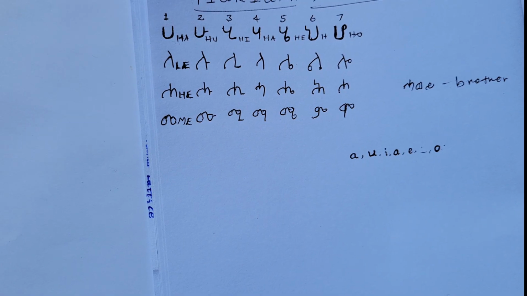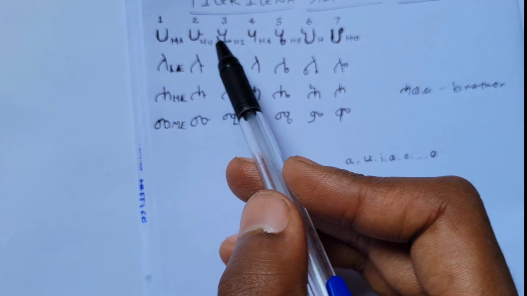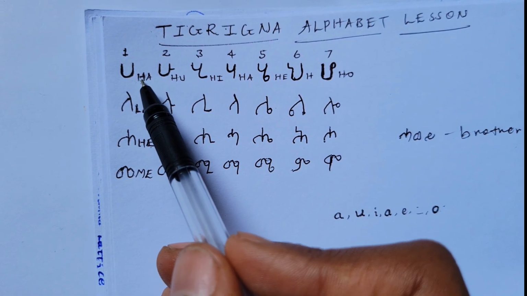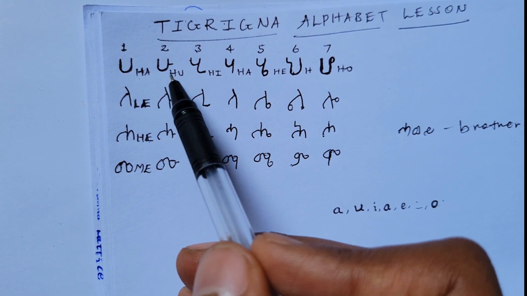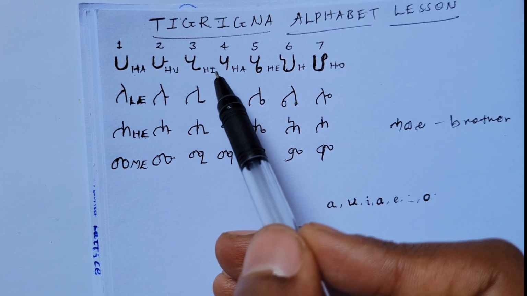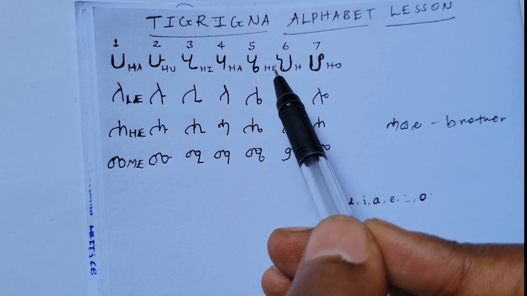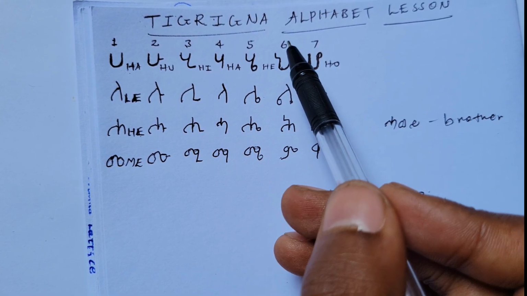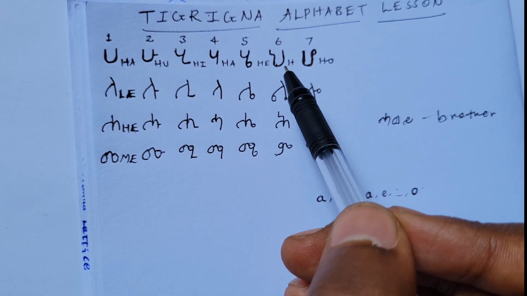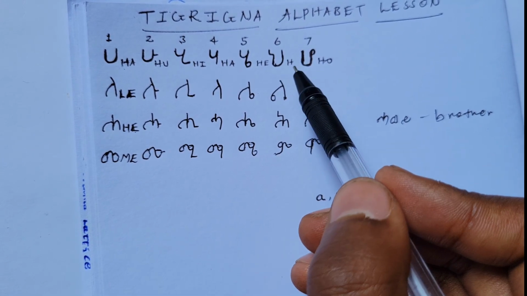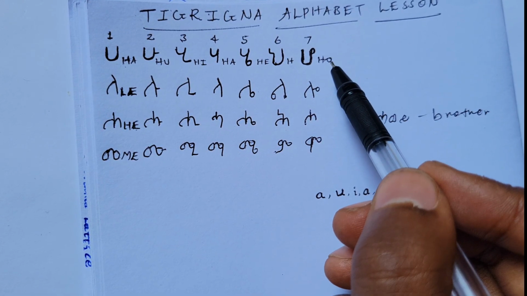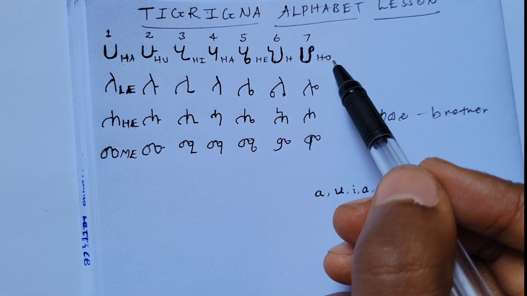As with the first alphabet, ha, hu, hi, ha, he, ho, we write the H consonant in English. To each H consonant we add vowels like the A vowel, U vowel, I vowel, A vowel, E vowel, and at the sixth order we don't add a vowel, we just say it as it is, the only H consonant, and lastly we add the O vowel.